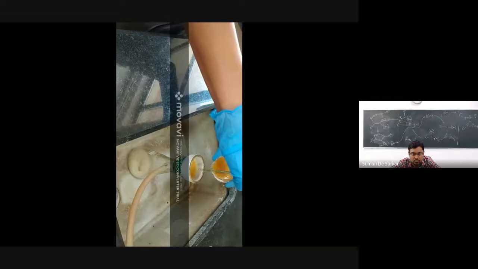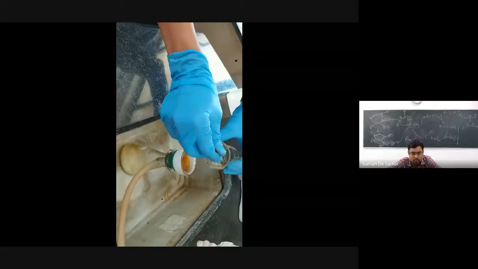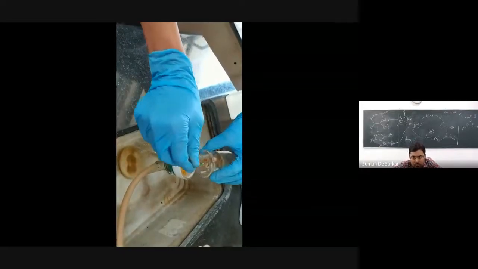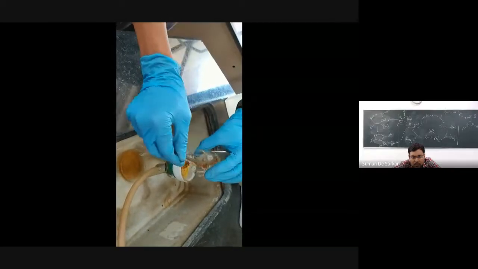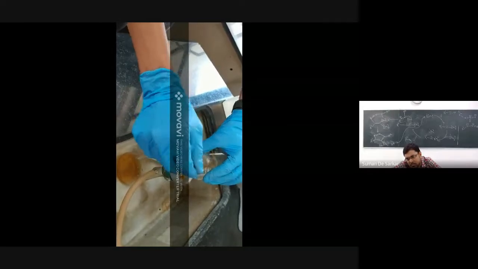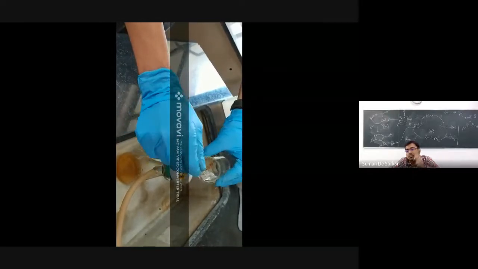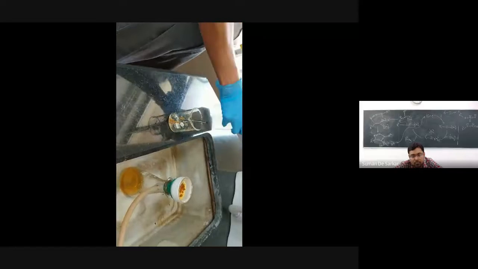So nice yellow color precipitate of click reactions we obtain. And we are washing the precipitate with cold water.